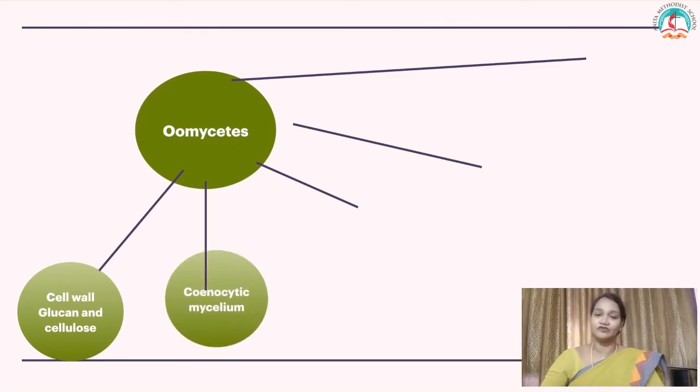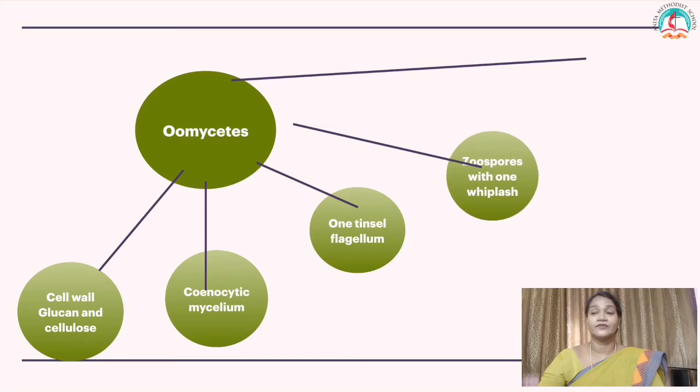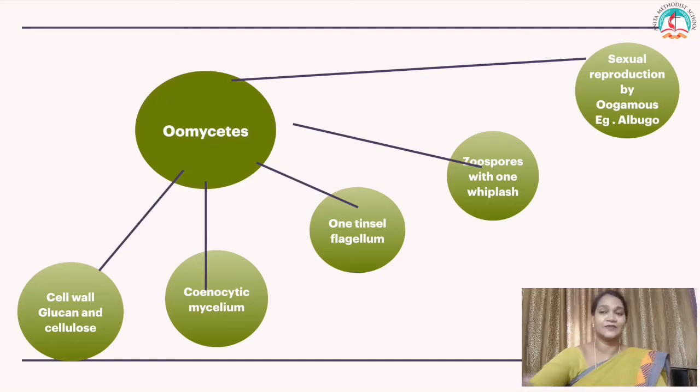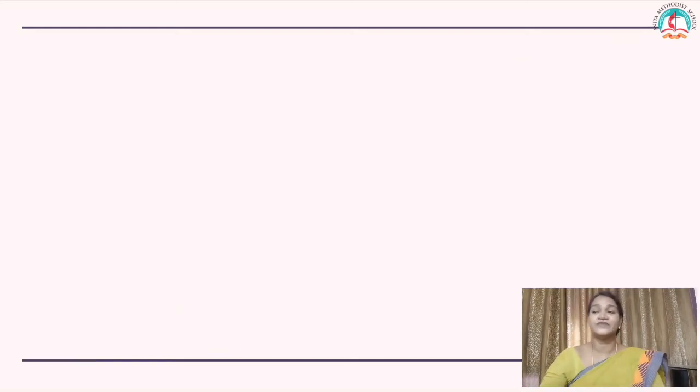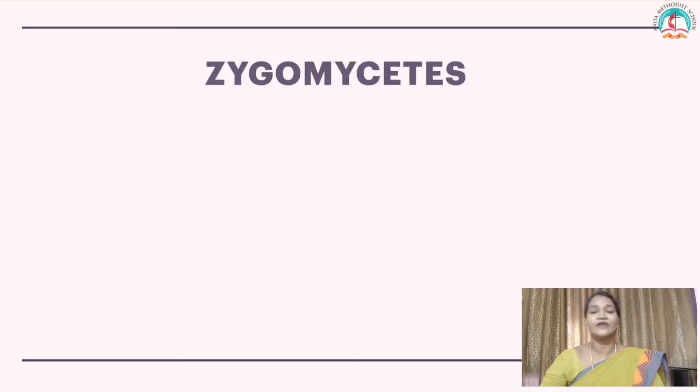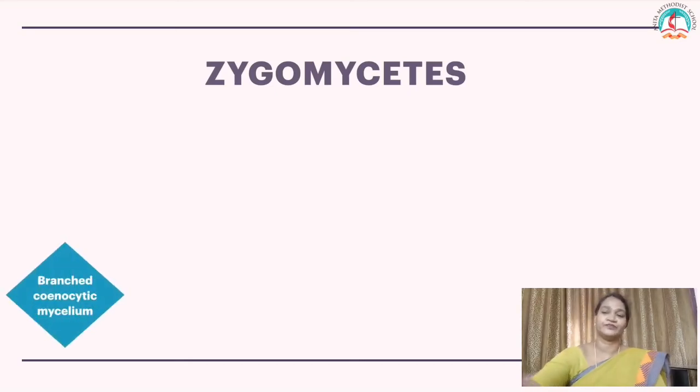The cell wall is made up of glucan or cellulose. They have coenocytic mycelium, absence of cross walls, aseptate. They also have a flagellum with a single tinsel. The zoospore with one whiplash is present, which helps them in movement. Sexual reproduction by oogamous, example, Albugo. The second group,